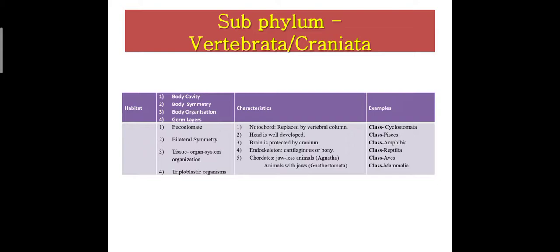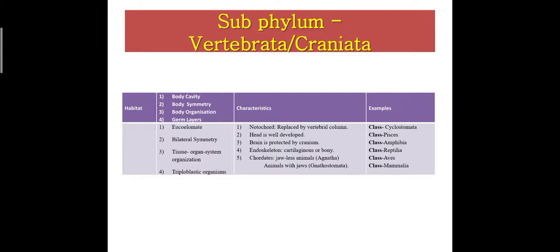Next, subphylum Vertebrata. This subphylum Vertebrata is divided into 6 classes, that is class Cyclostomata, Pisces, Amphibia, Reptilia, Aves and Mammalia. That is given on the right side. Body cavity: again, they are eucoelomate animals. They have bilateral symmetry. They contain body organization, that is tissue organ system organization. These are triploblastic animals. Characteristic: notochord is replaced by vertebral column. That is the main characteristic of subphylum Vertebrata.